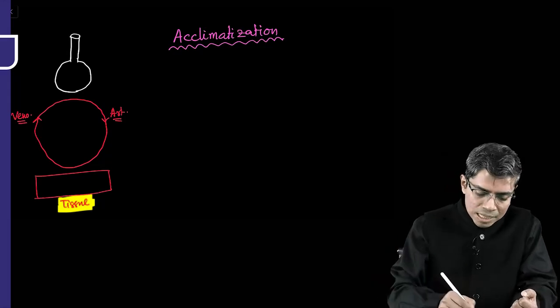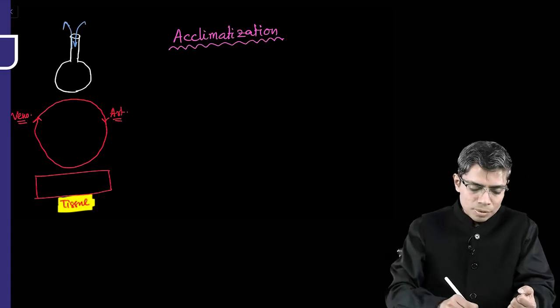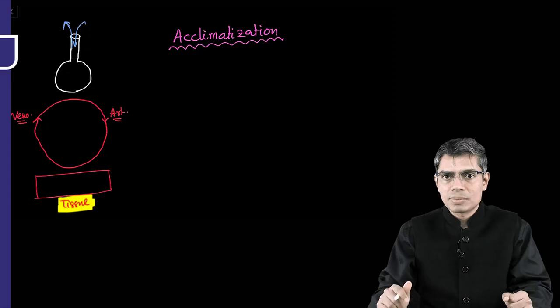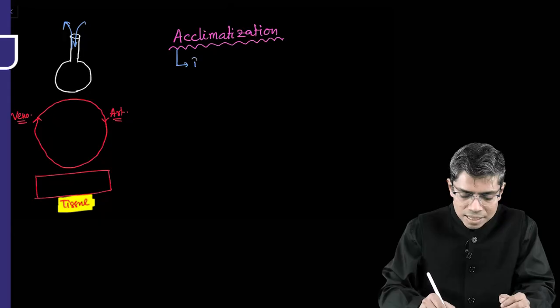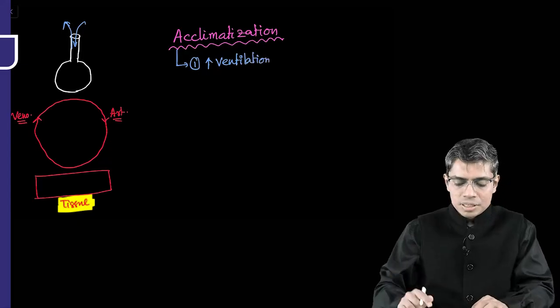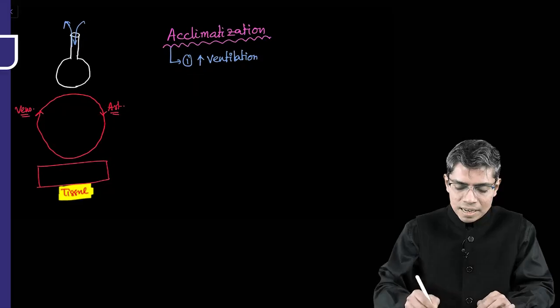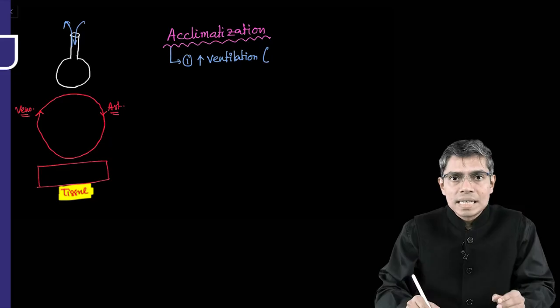So first of all, you will try to increase your ventilation, means you will take more fresh oxygen into your blood and you will wash out more carbon dioxide from the blood. So there will be an increase in ventilation, right? The subject will hyperventilate. Hyperventilate means there will be an increase in both tidal volume and rate of ventilation.